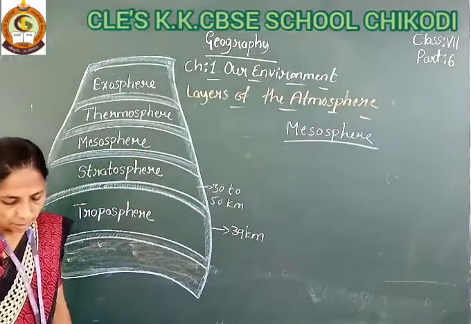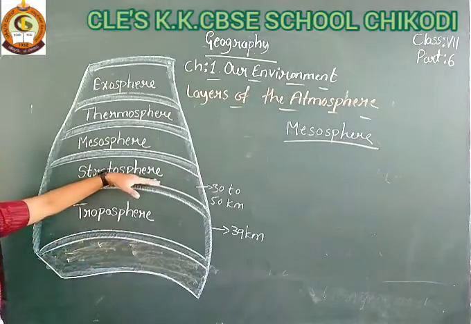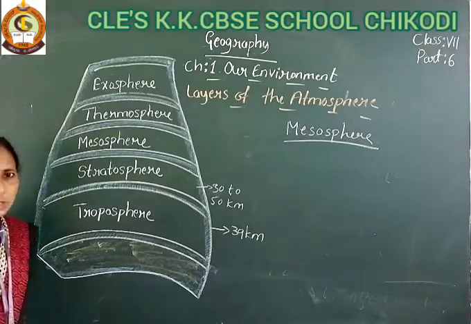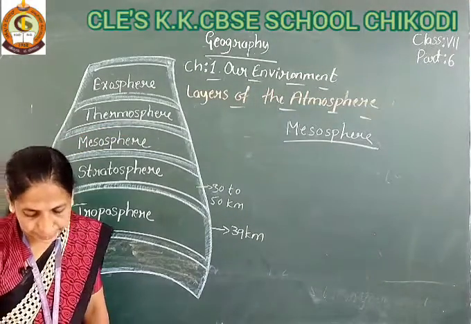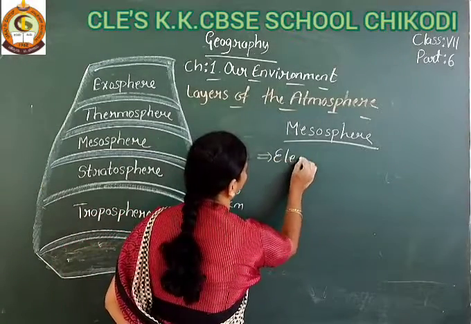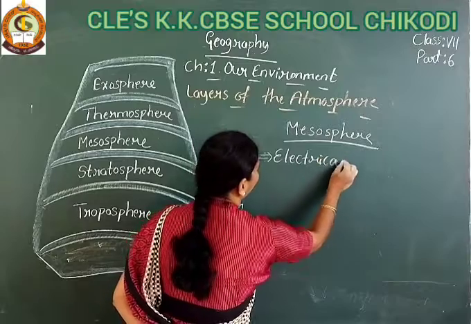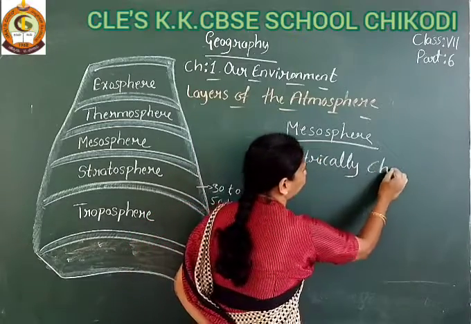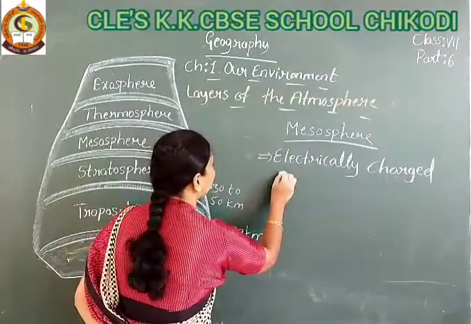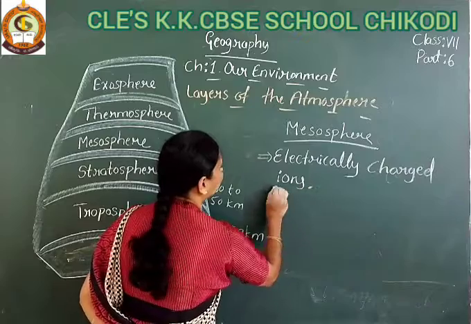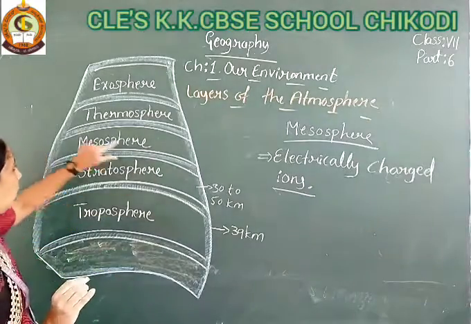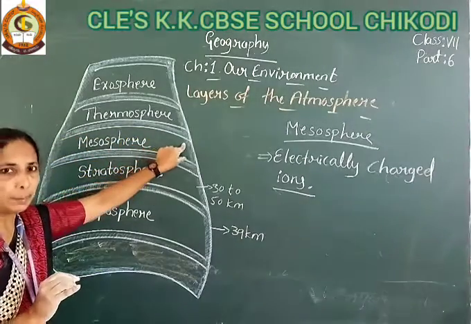Mesosphere. The mesosphere is above the stratosphere. This layer contains electrically charged particles. Electrically charged means they are known as ions. We call them ions. Ions are present in this layer, in the mesosphere.